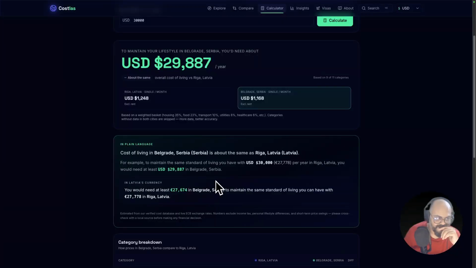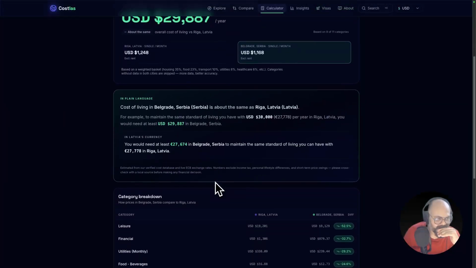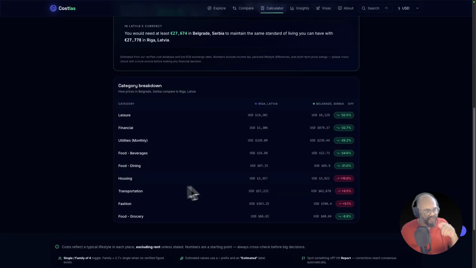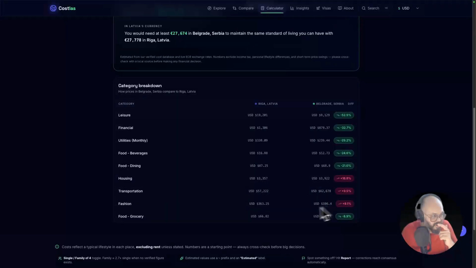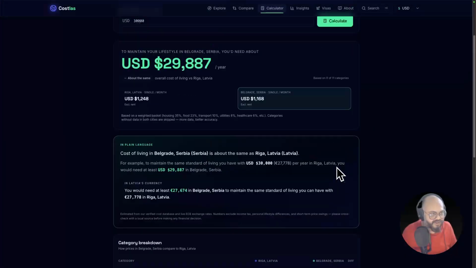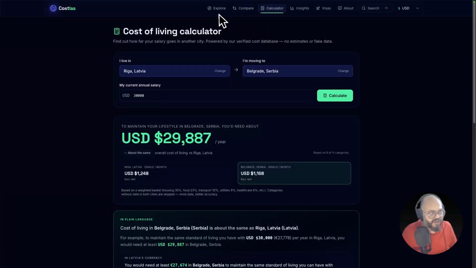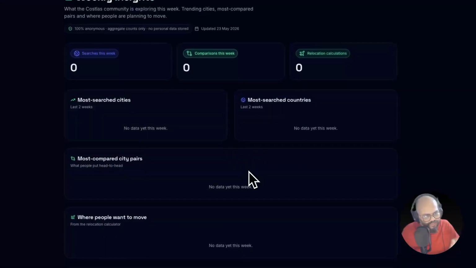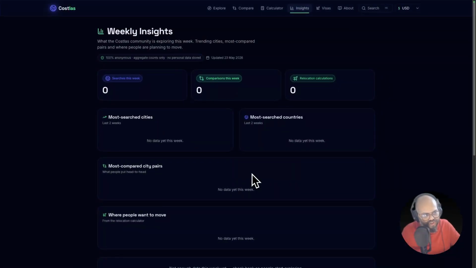And yeah, if it's equal, then you can get all the information. So which is costly here, you will get the information. The housing is costly, transportation is costly, fashion is also costly. Okay, if you're living in Serbia, then you can give me a note, is that information correct or not. So in the pricing page or in the country or city page, you can do all that. In the inside page, it will be updated automatically based on recent searches and data. Weekly it will be updated. Last updated on 23rd of May, but recently no data on search because it's not live at that time.